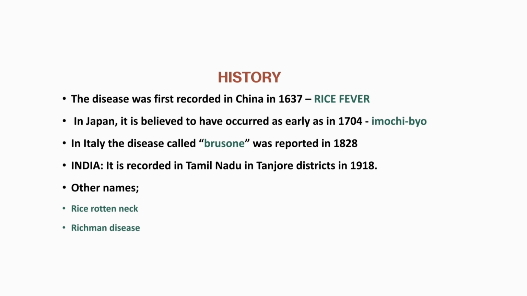Okay. Then in India, it was first discovered in Tanjore district of Tamil Nadu in 1918. Apart from this, other names are rice rotten neck disease and rich man's disease. This rich man's disease is a very common question asked in various competitive exams. So remember this, the rice blast disease is also called rich man's disease. So five names we got here: rice fever, Imochibio, bruchon, rice rotten neck, and rich man's disease.